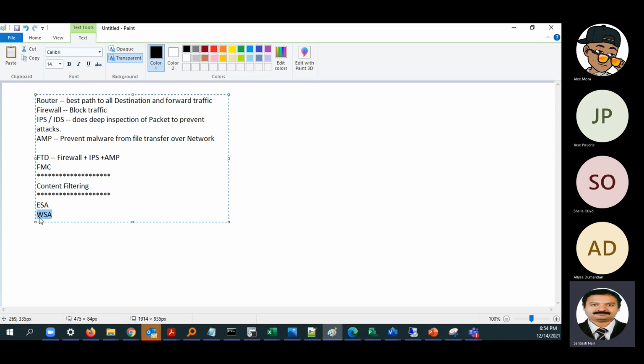All the web security appliances have a big database. The first one that was there is WebSense. You might have heard of WebSense. We have implemented WebSense.